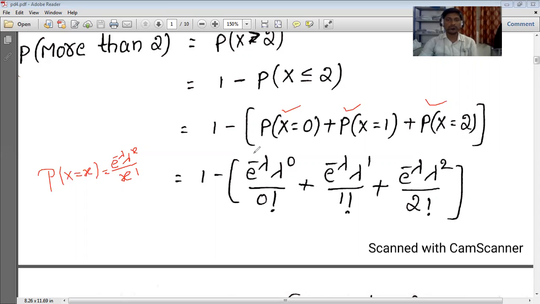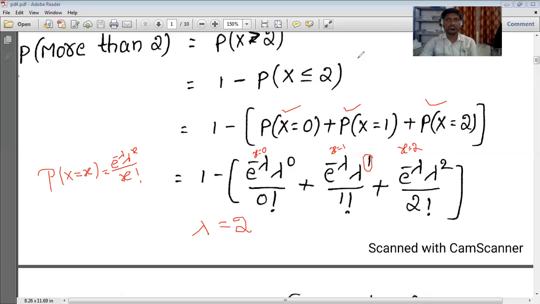Here in place of x we apply 0, then 1, and then 2. And already we know the value of lambda that we calculated. Lambda is equal to how much did we get there? 2. So we substitute lambda equal to 2, and in place of x as 0, 1, and 2.